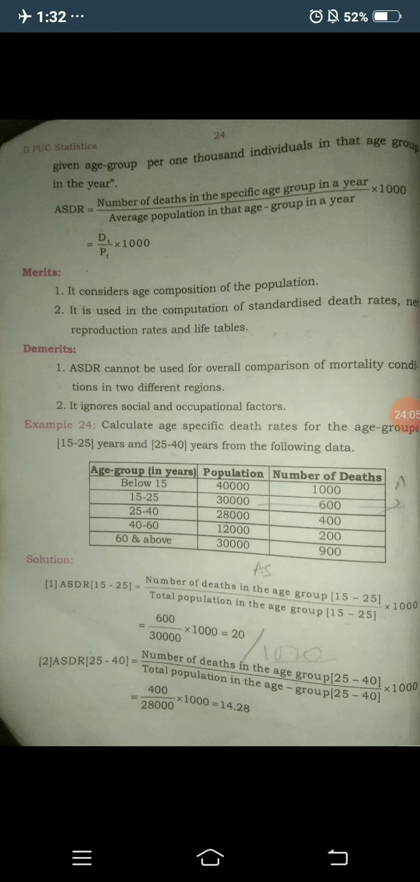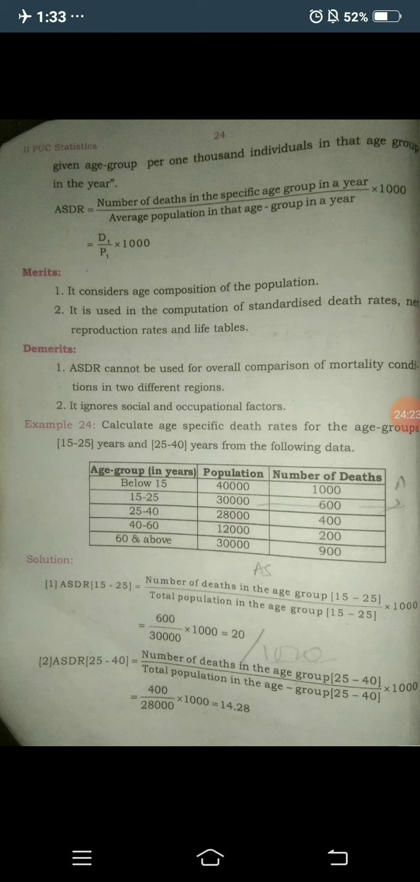And the second one: it ignores social and occupational factors. Okay, here also we cannot consider social and occupational factors. Death may occur due to many causes, not based on social and occupational factors.